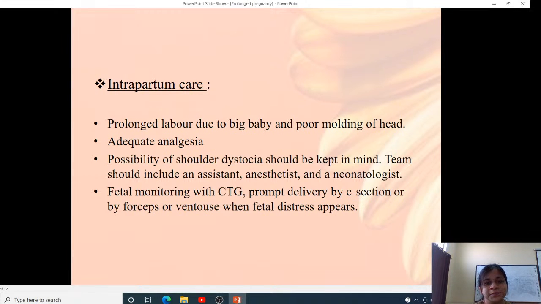Intrapartum care: these labors are usually prolonged because of the big baby and poor molding of the head, because with increase in gestational age the head becomes harder. We have to give adequate analgesia to the mother. We have to keep in mind the possibility of shoulder dystocia, so we keep everything ready, anticipating it. Fetal monitoring should be done with CTG, with prompt delivery by cesarean section, forceps, or ventouse when fetal distress appears.